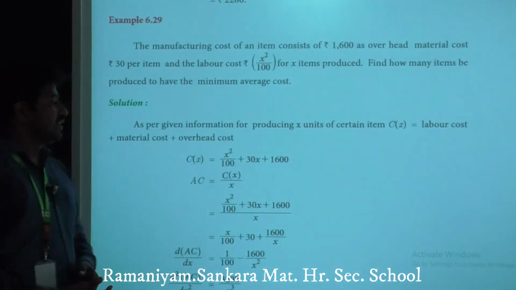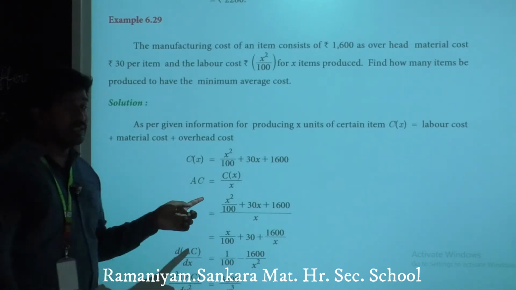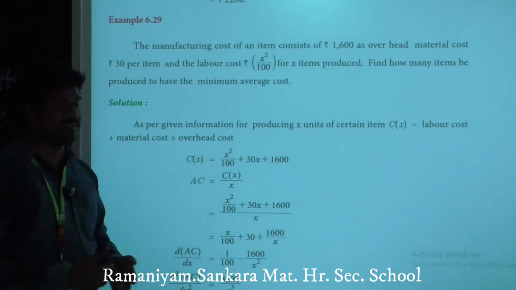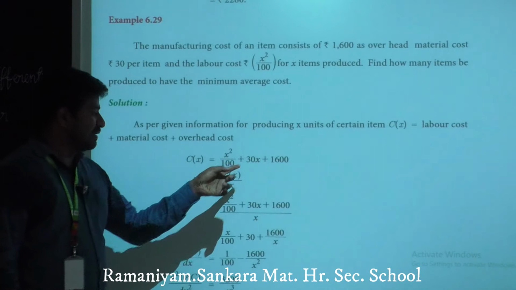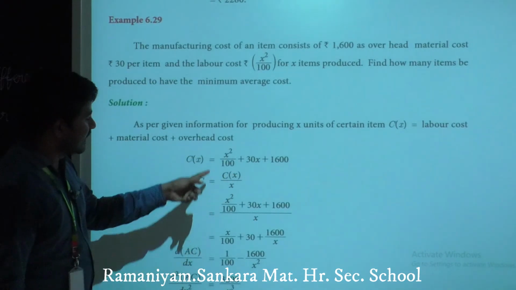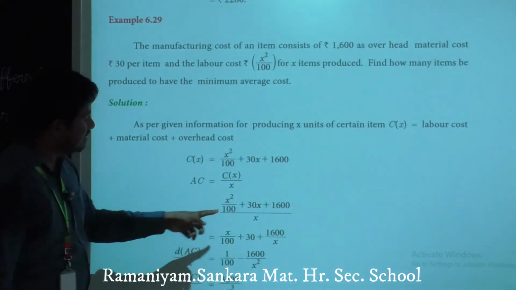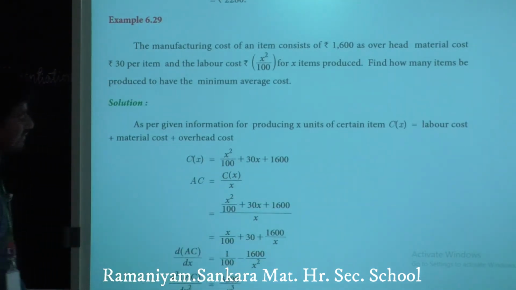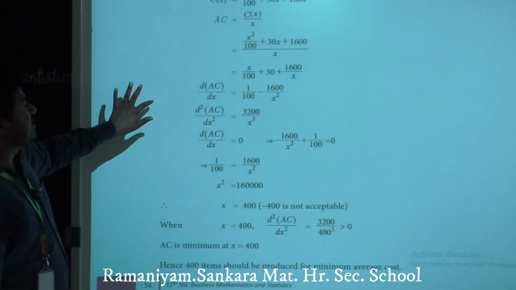Next, we have to find how many items should be produced to have a minimum average cost. So first we have to find the average cost. We know that average cost equals total cost by x. Here C of x is the total cost. We have to divide total cost by x. The result is x square by 100 plus 30x plus 1600 divided by x, that is x by 100 plus 30 plus 1600 by x. Clear? Next we have to differentiate the average cost.